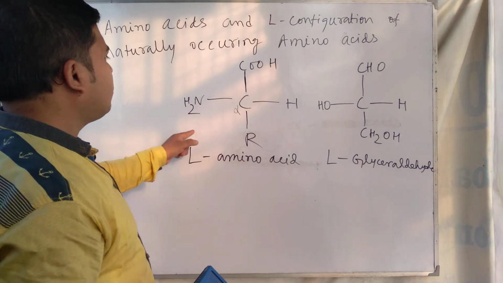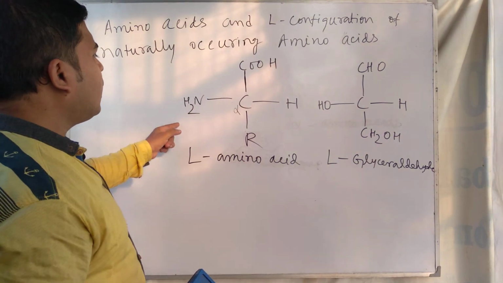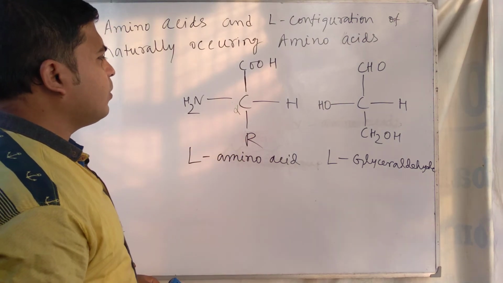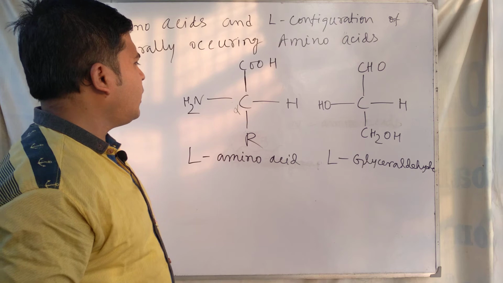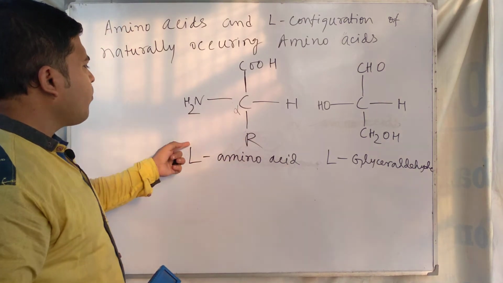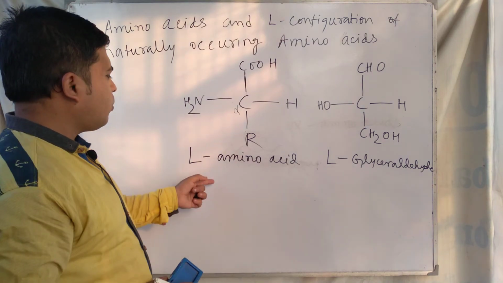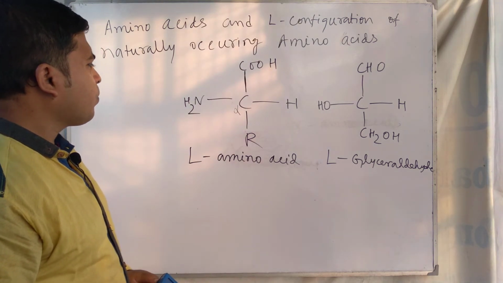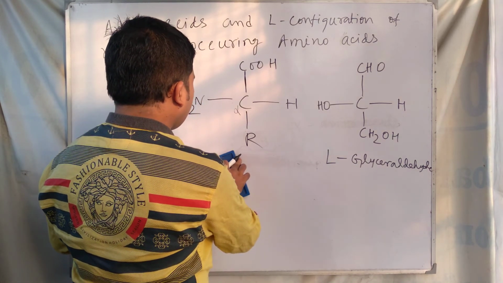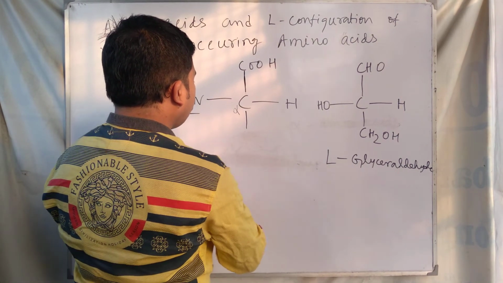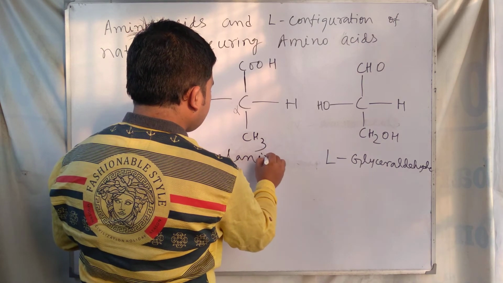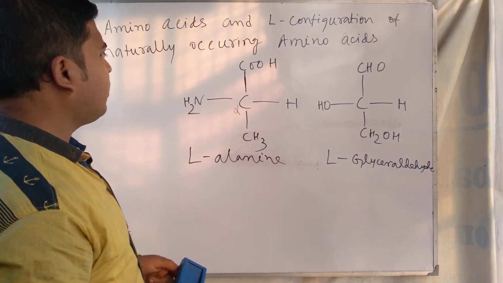L-amino acid means the NH2 group should be in the left hand side, and for this reason these are called L-amino acids. Like in L-glyceraldehyde, in the L-amino acid the NH2 group should be in the left hand side, therefore it's called L-amino acid. Okay, and if we put CH3 here, then we call it L-alanine, because it is alanine in L configuration.